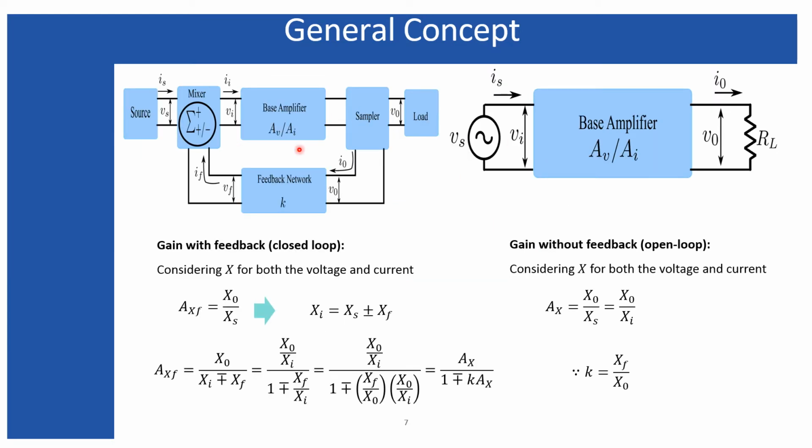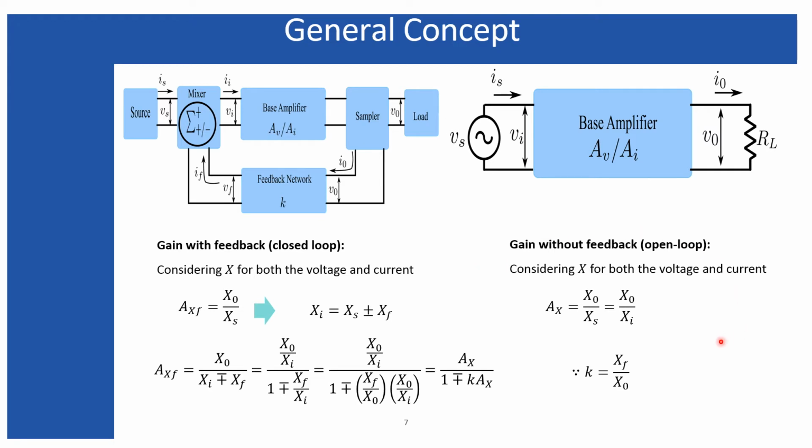Now here is a comparison between a system without feedback and a feedback system. A system without feedback is called an open loop system, and a feedback system is called a closed loop system, because there exists a loop, you can see, from the output to the input. So that is why it is called the closed loop system. And the system without feedback is called the open loop system, because there exists no loop.